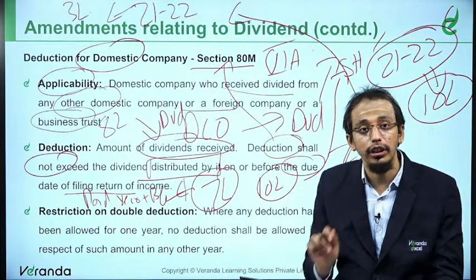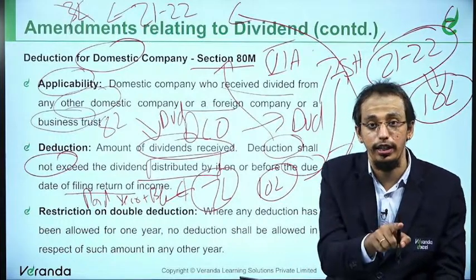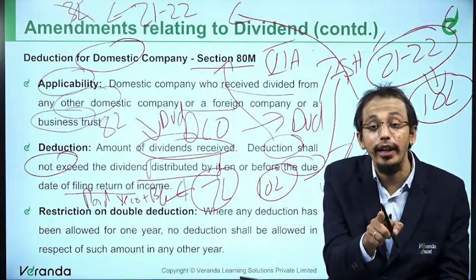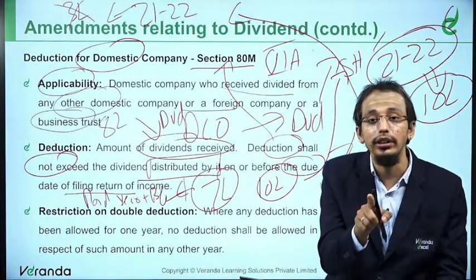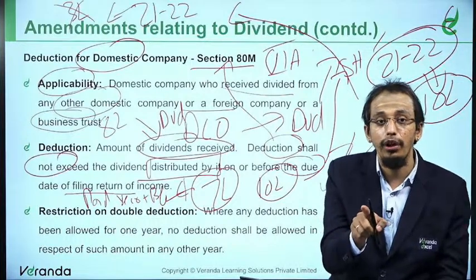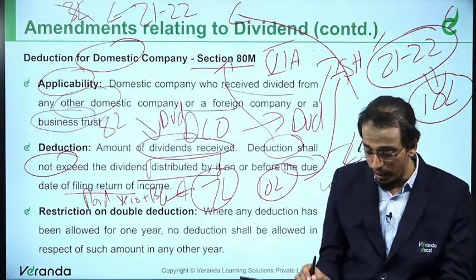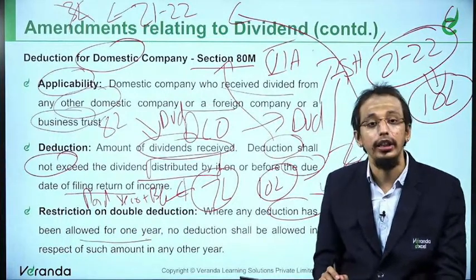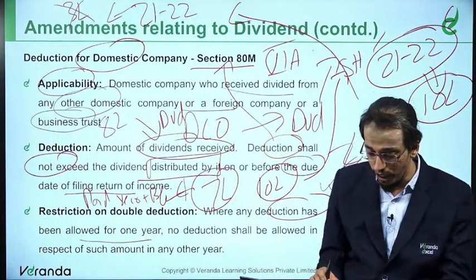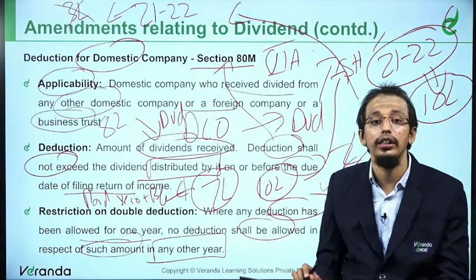Can you claim this as deduction? No, not possible. This was already allowed in the earlier year, because it was paid before the due date of filing the return of income. Therefore, it was allowed in 2021 itself. That is the next point: where deduction has been allowed for one year, no deduction shall be allowed in respect of such amount for any other year.